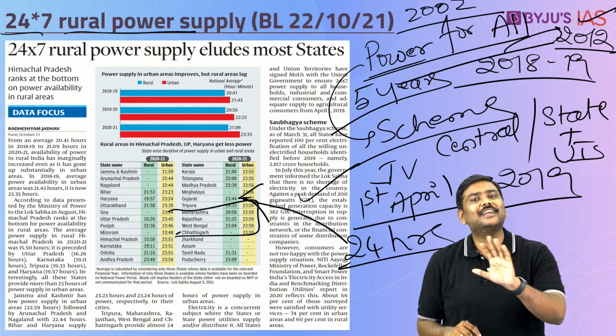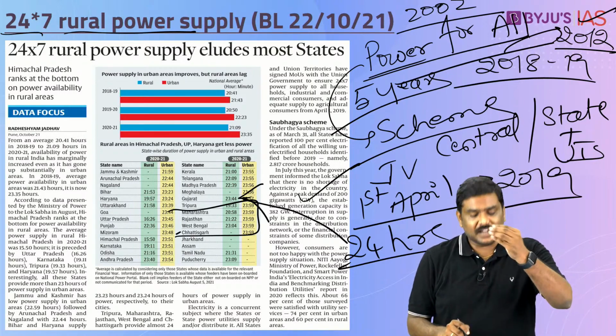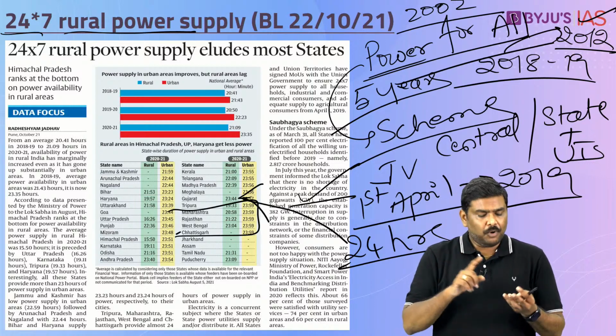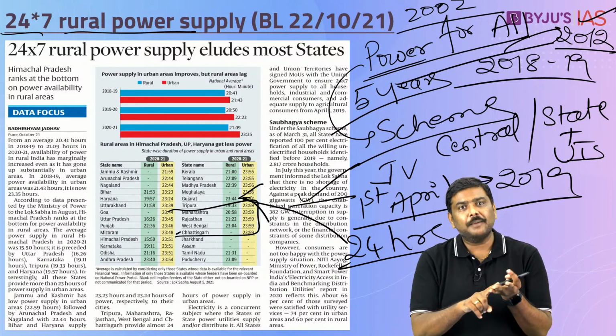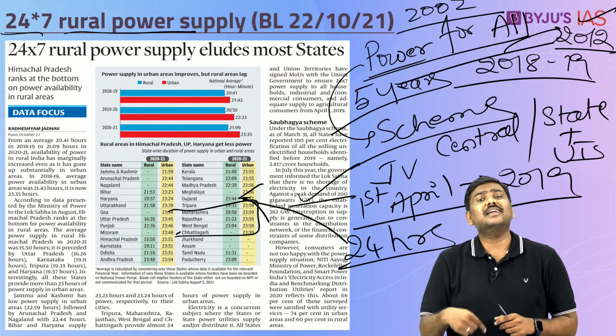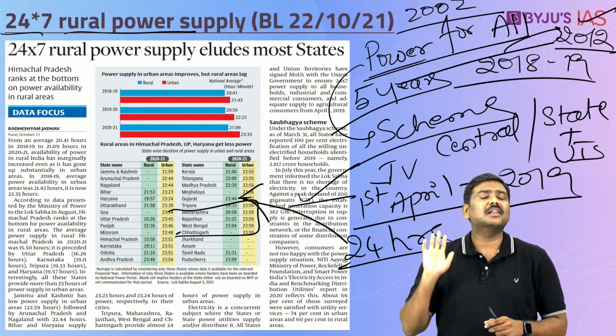Having said so, the article also mentions that the survey was conducted by NITI Aayog. Right? NITI Aayog conducted a survey and it has found out that both in urban India as well as rural India, people are not satisfied with respect to the amount of electricity that is supplied in their particular region.